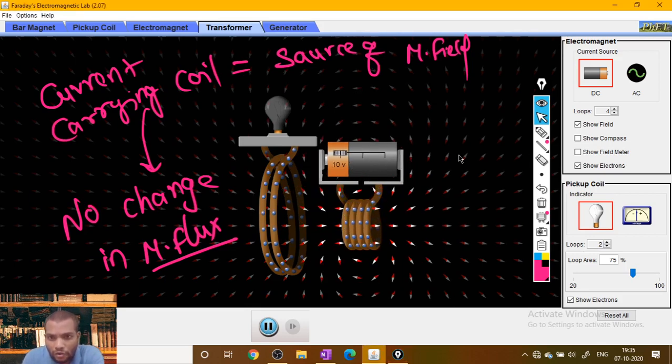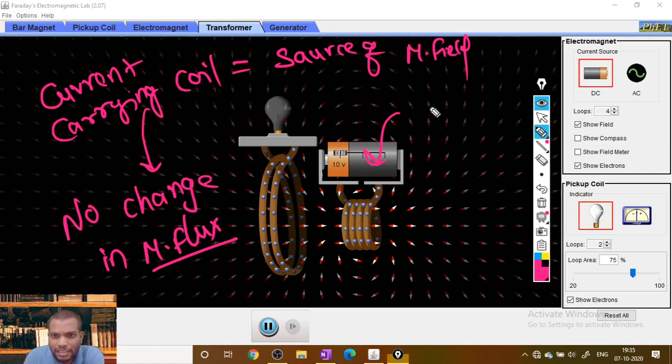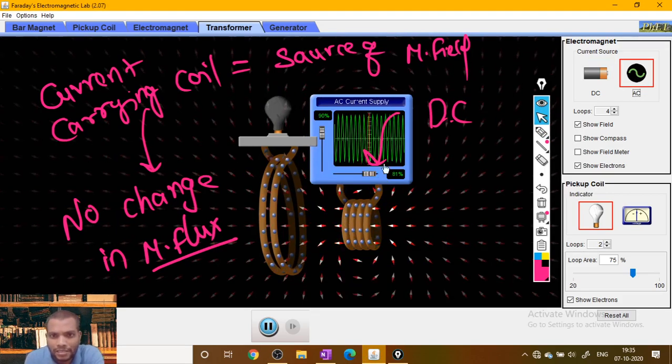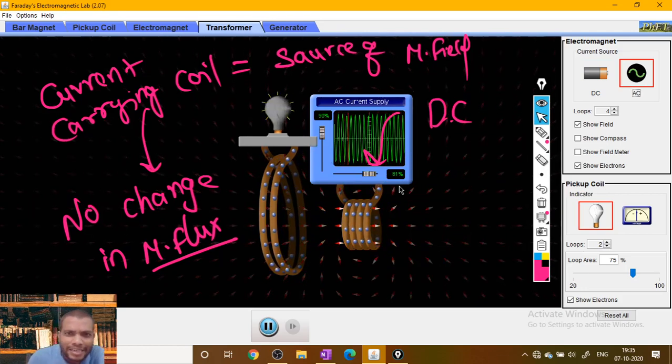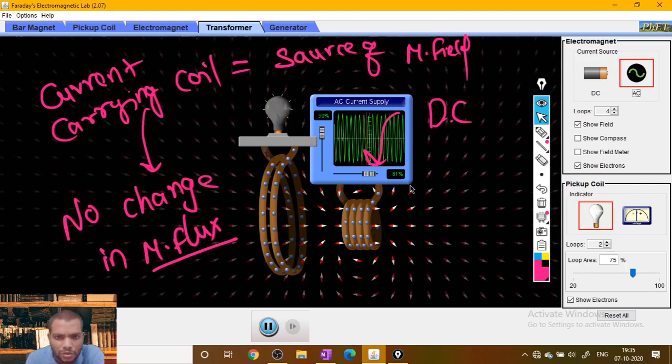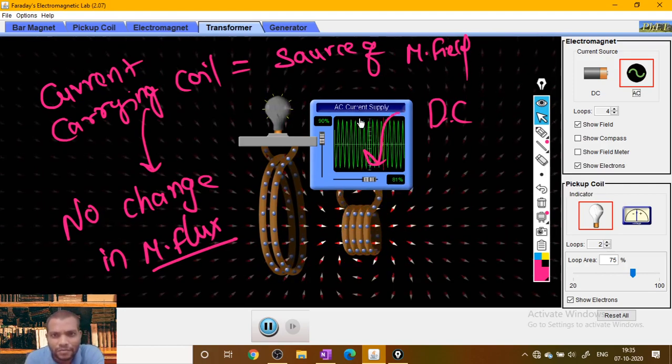Suppose you know that this cell is a DC source. Here I am having an option to switch to an AC source, the source known as alternating current. We will talk in detail about that later. That is also one of the sources of current.